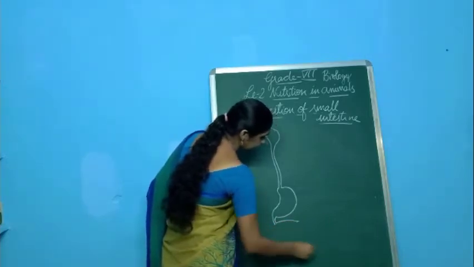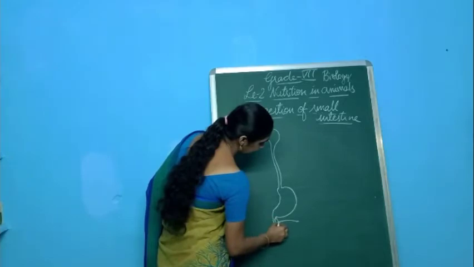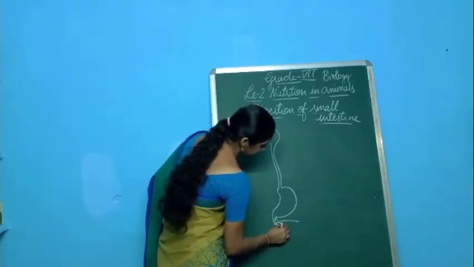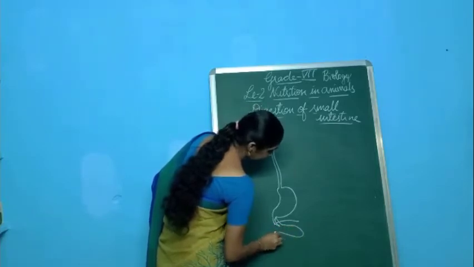Here this is the large intestine, and towards this we have the small intestine. Immediately next to the stomach we have the small intestine.